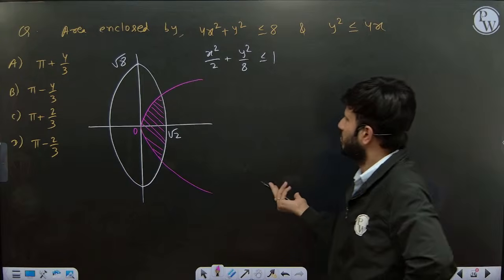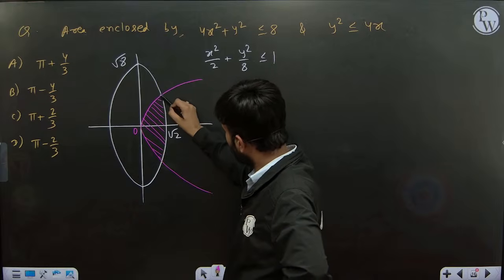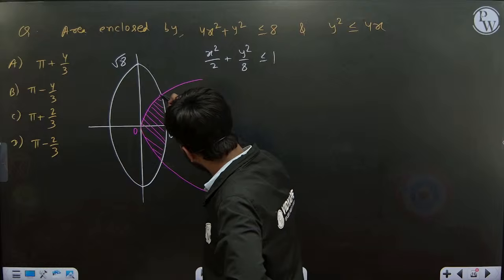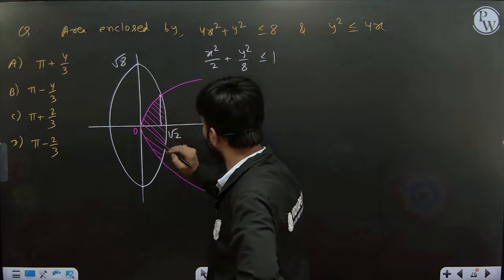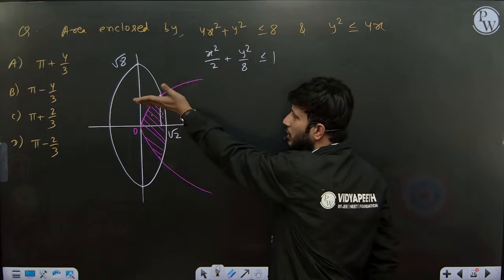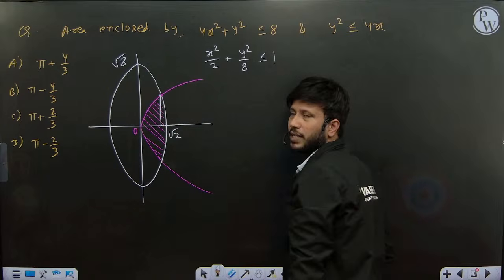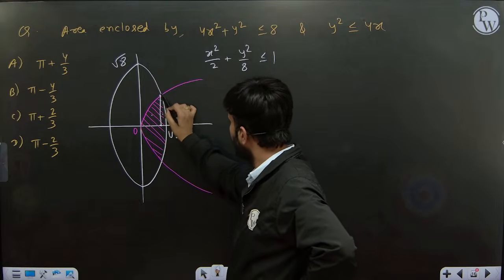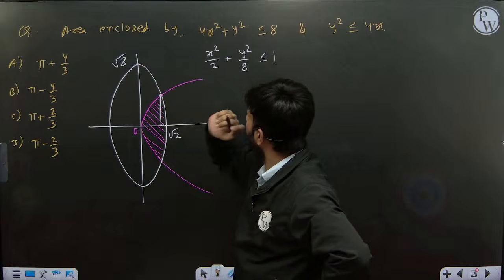Simply, again, we first find this point. We just need to find this point, and break this into two parts, this area plus this area, and twice. I'm just finding the upper part, and twice of this will give the complete area. So for the upper part, area 0 to 2. Okay, this point you have to find. So for this point we need to solve both equations.